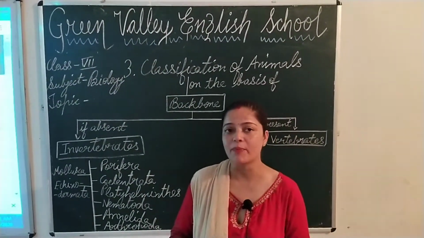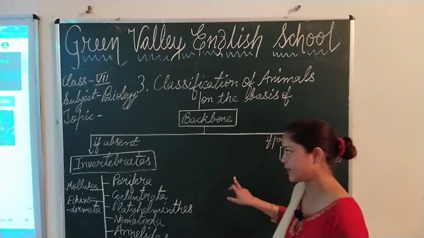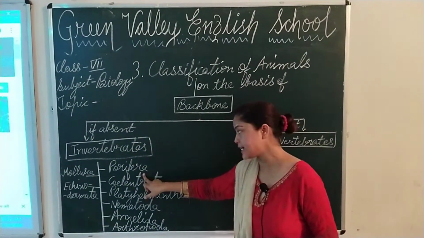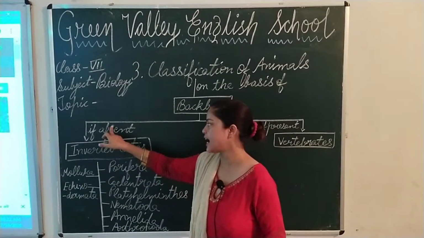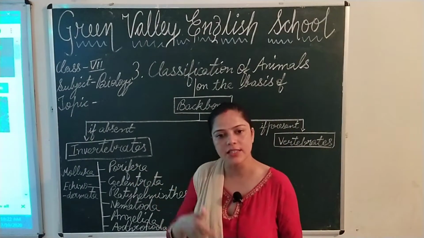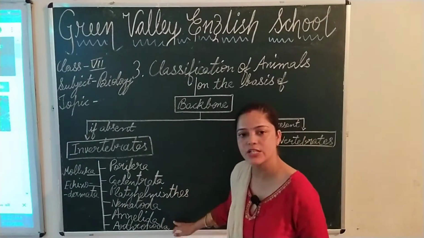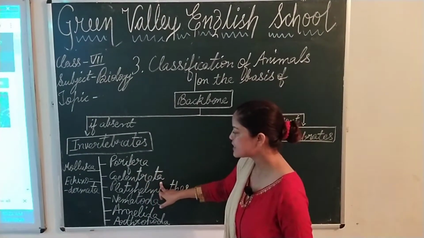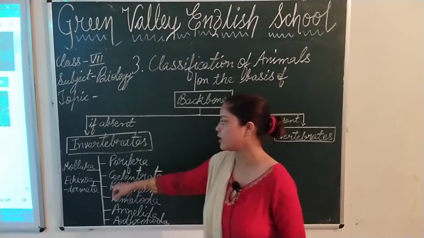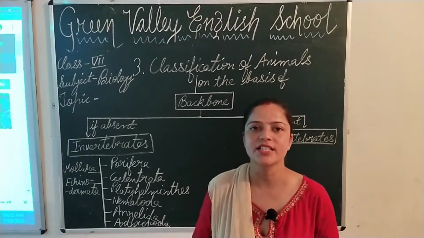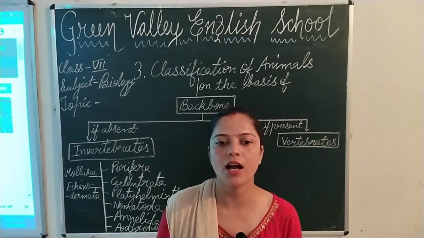On the basis of presence and absence of backbone, as I told you, animals are classified into 2 categories: vertebrates if a backbone is present, and invertebrates if a backbone is absent. Further, on the basis of their features, invertebrates are divided into 8 groups: Porifera, Coelenterata, Platyhelminthes, Nematoda, Annelida, Arthropoda, Mollusca and Echinodermata. Let's begin with Porifera. What are Porifera?